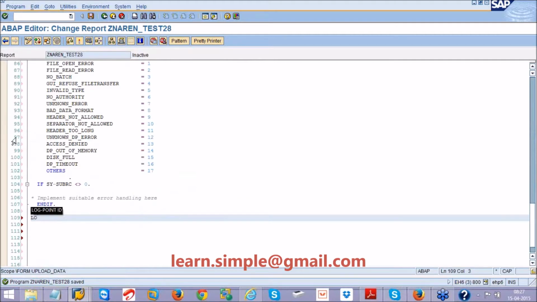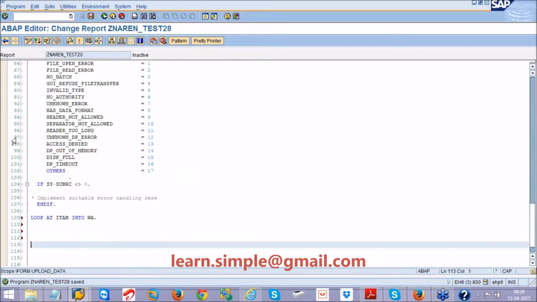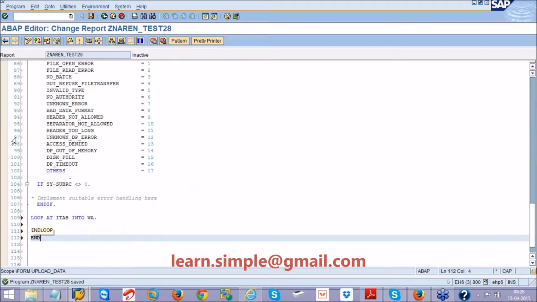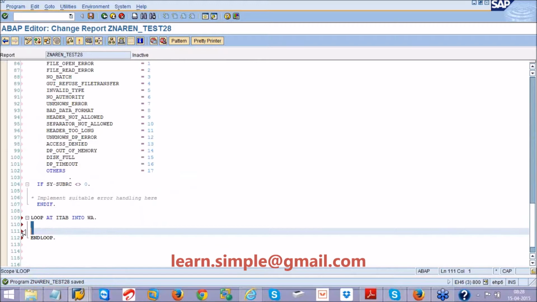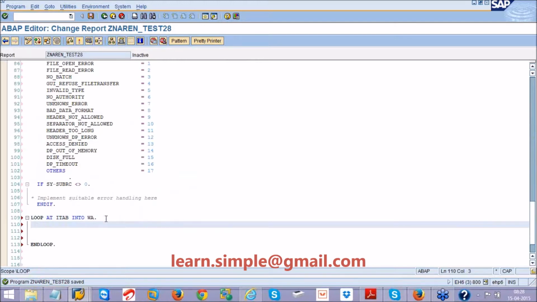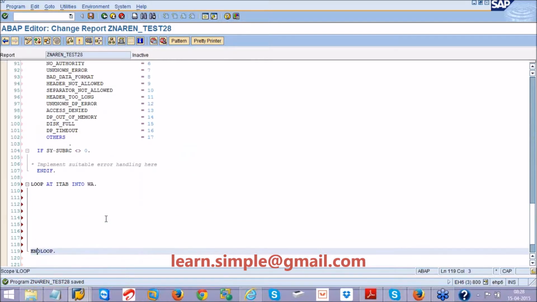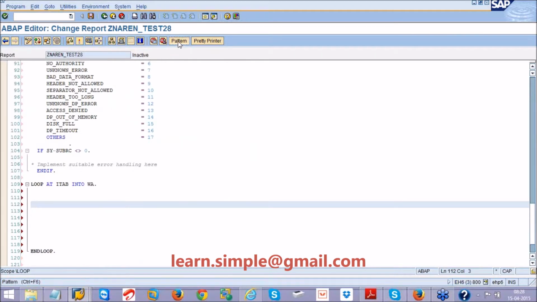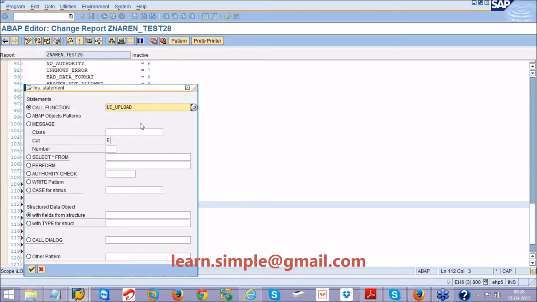I will loop my internal table, loop at itab into work area, end loop. If you remember, in the BDC program, we are providing all the small subroutines here, perform statements, which we have done in the recording. But in the BAPI, in case of BAPI, what I will do is, I will call my BAPI function module here. That's it. So I'll go to the pattern, I'll call my BAPI function module. My BAPI function module name is BAPI_DOCUMENT_CREATE2.